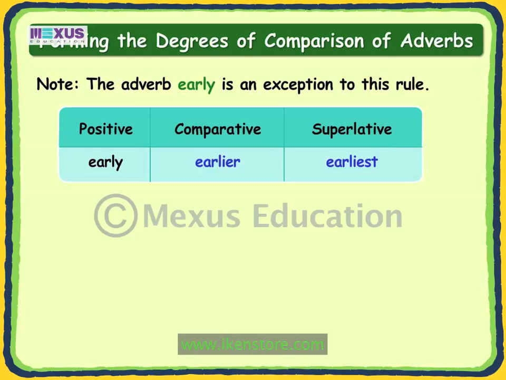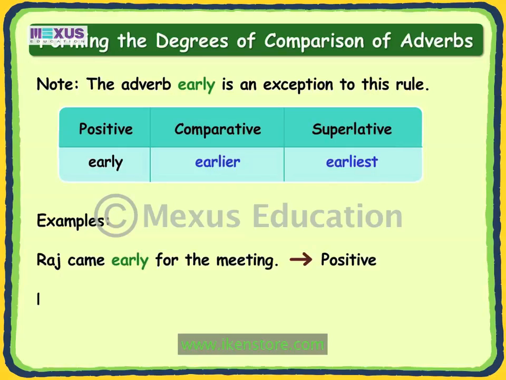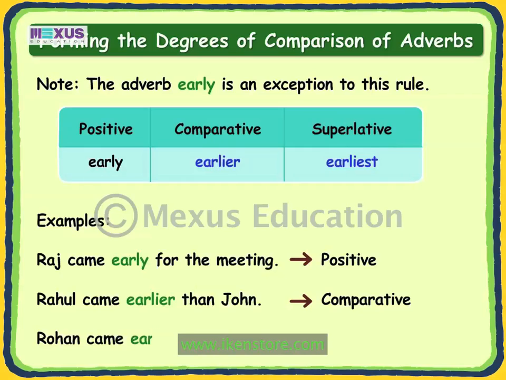Let's look at the use of the three forms in the following sentences. Raj came early for the meeting. Rahul came earlier than John. Rohan came earliest of all.